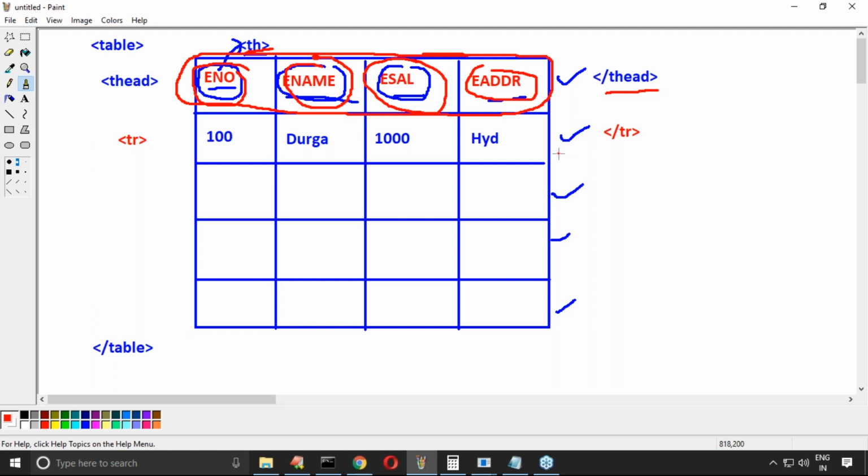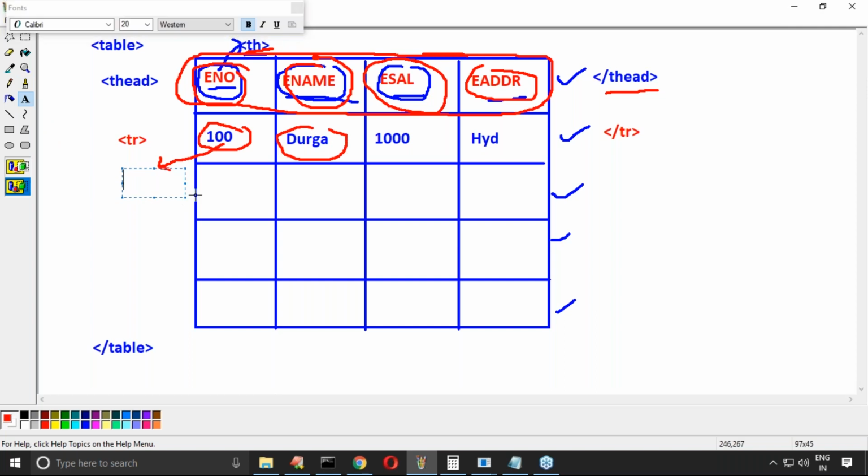Next, here see this one. Here, this is the column data, right? How you can specify column data is by using td. Observe that. That's all. These are the various table related tags we require to use.